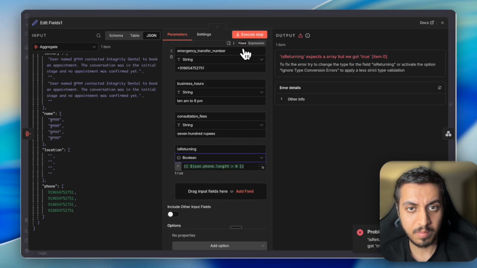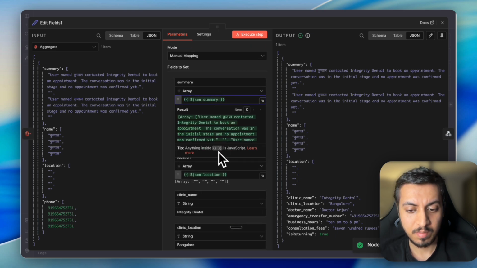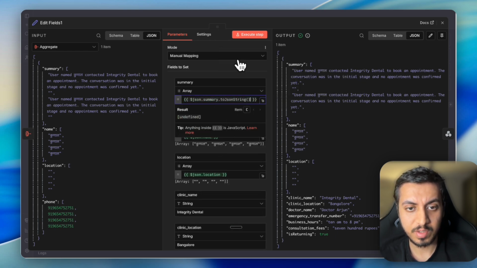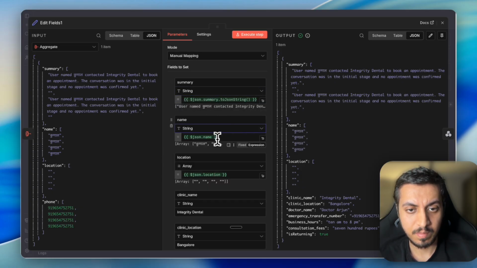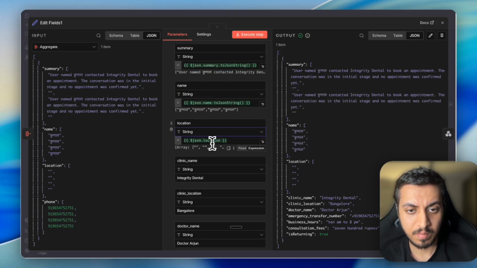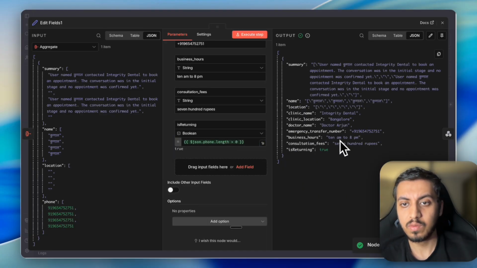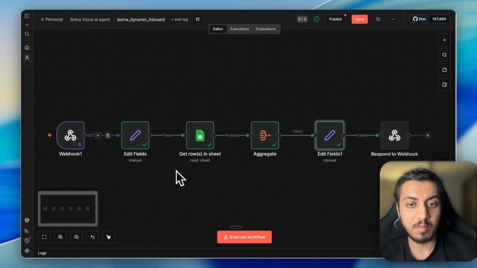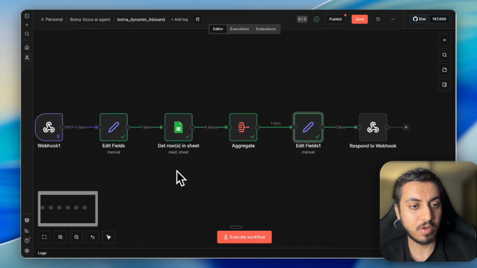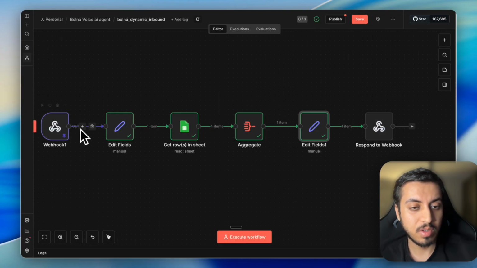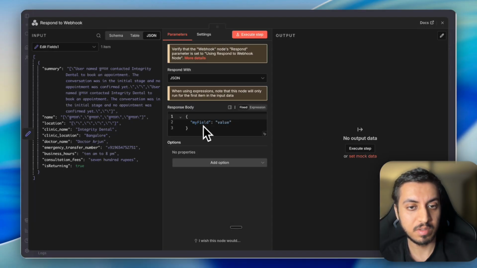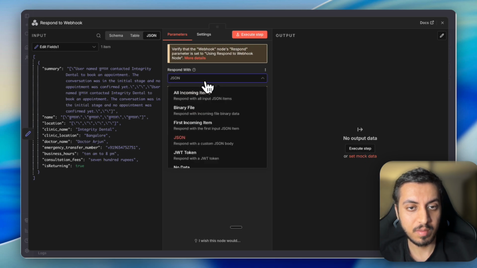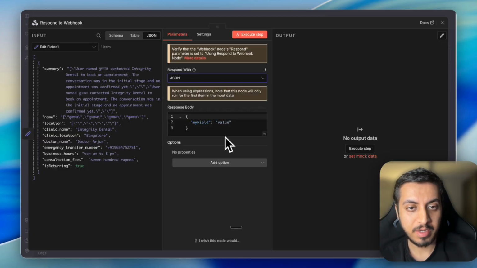Create a boolean. Let's just make everything string. Cool. So this is what we would be returning in the dynamic variable when we get an inbound call. Whenever we call the agent, it will call this webhook and we will return these items. So here we can define a JSON.